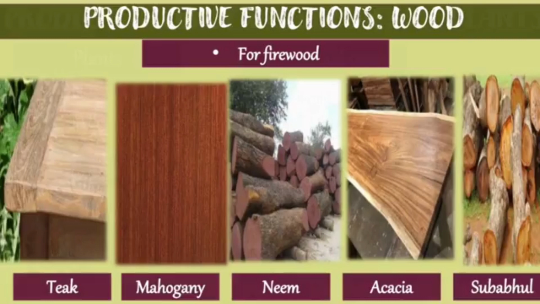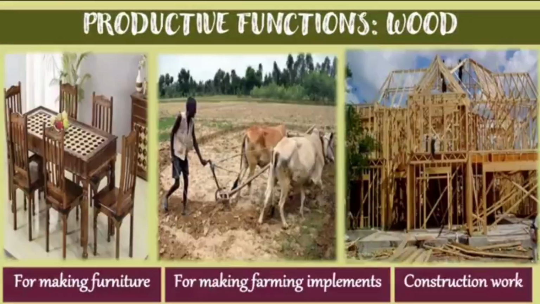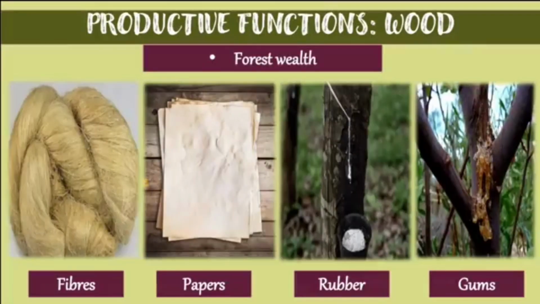Okay, so some of the productive functions also include wood. The productive function of a forest is that it gives us many varieties of wood. Some of them you can see here are basically for firewood. Okay, and the next one is how we can make furniture using those woods, and many more things can be made using that wood.